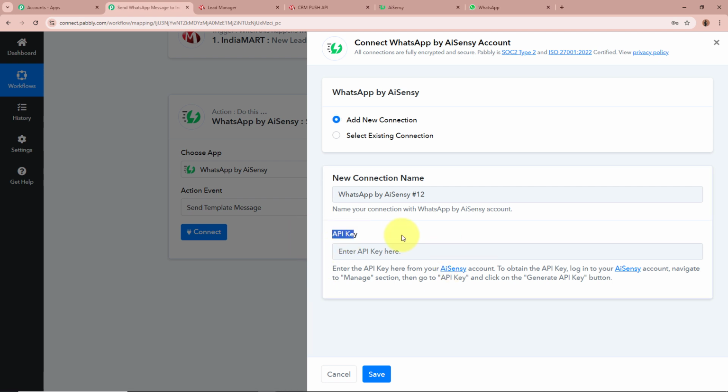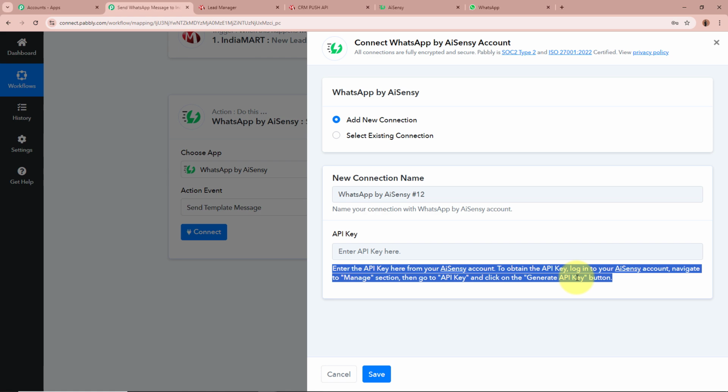After that, you can see it is asking for the API key. With the help of this API key, we're going to connect WhatsApp by AI Sensei to Pabbly Connect. To have access to the API key, follow the steps given below in the help desk.